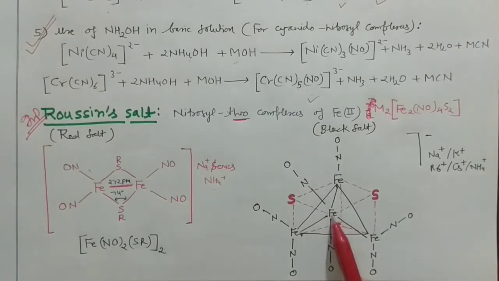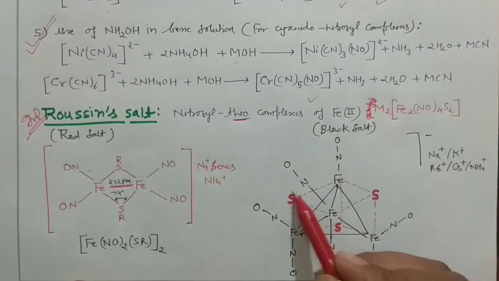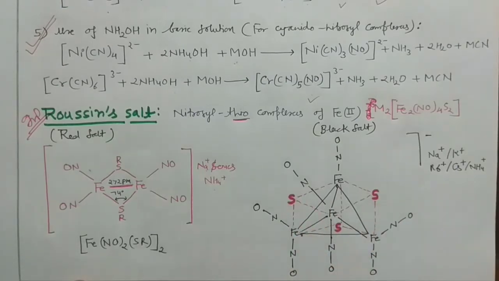Now you are left with the sulfur. So after preparing this, put all the sulfurs here and connect this iron with the sulfur, connect this iron with the sulfur, and one of the sulfur would be present in the center of the tetrahedron, and this sulfur you will connect with this iron, with this iron, and with this iron, and with this iron.